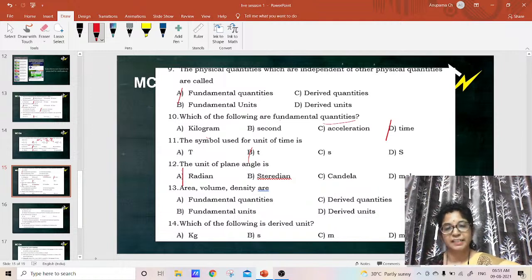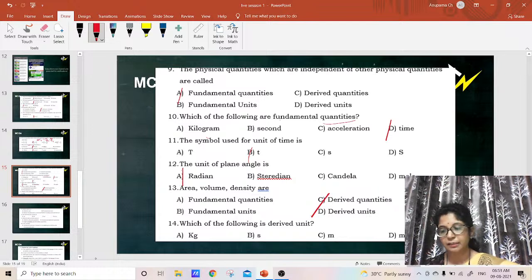Area, volume, density are fundamental quantities or derived quantities? They all are derived quantities. Which of the following is a derived quantity? Derived unit, he is asking about the unit.